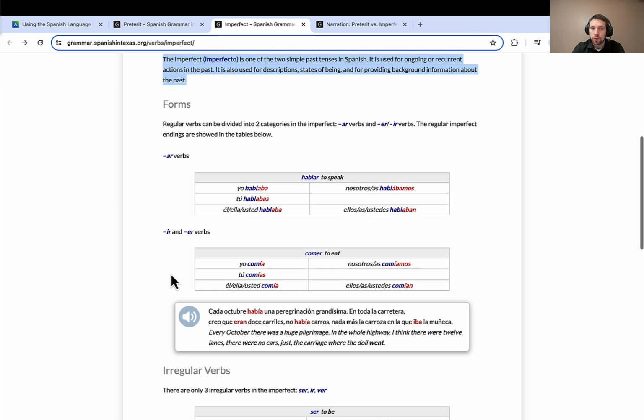IR and ER verbs are conjugated like this. Comía, comías, comía, comíamos, comían. So there you see, to eat, was eating, or were eating would be the translation.